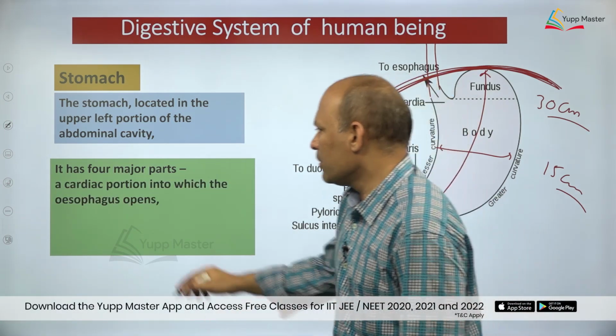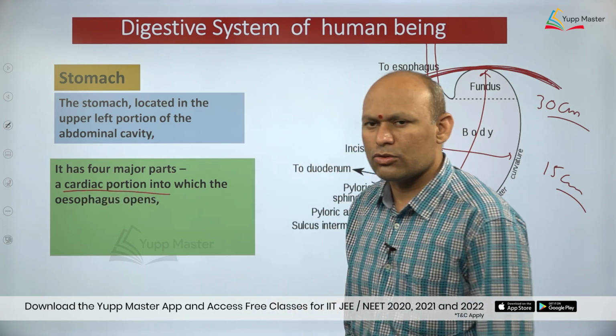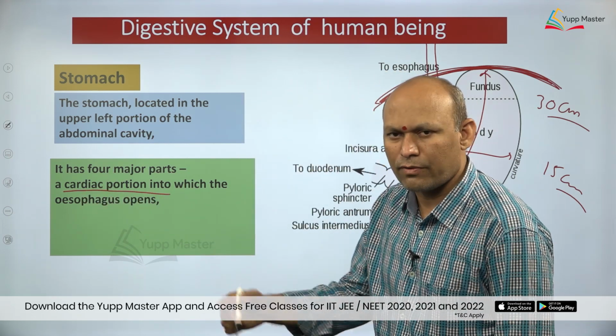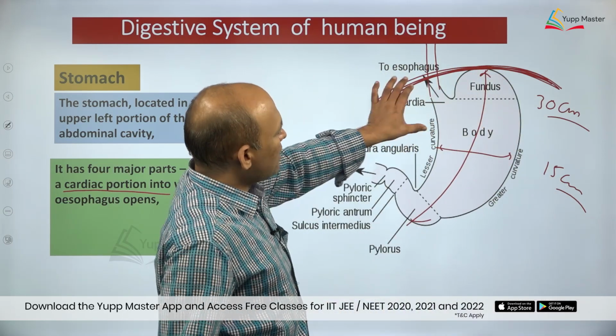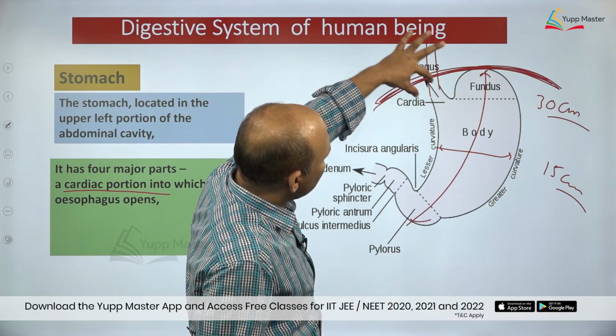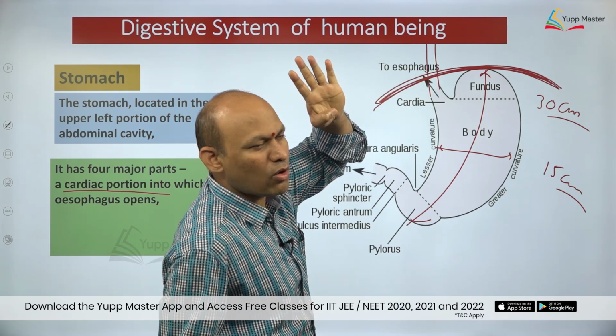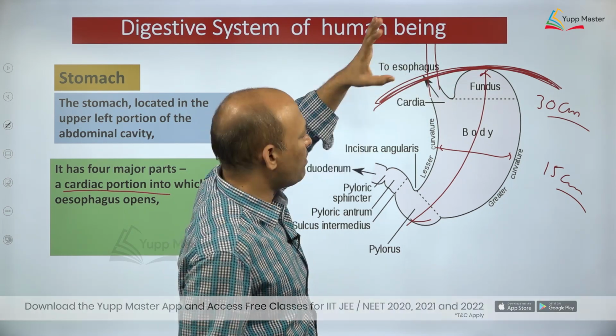Cardiac portion, dear students, is most important, into which the esophagus opens. Are you able to see? Everybody is able to see? So this portion is called what? Cardiac stomach, dear students. So the stomach has how many parts? 4 parts. Let me show what those 4 parts are first.